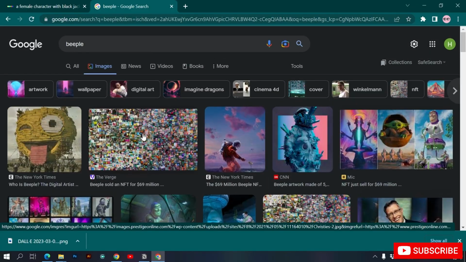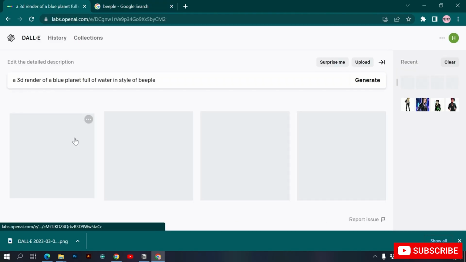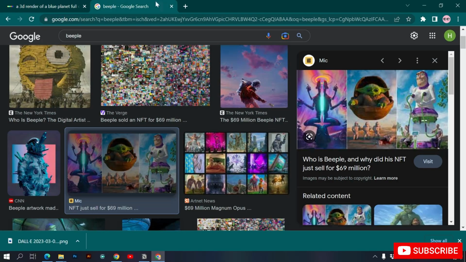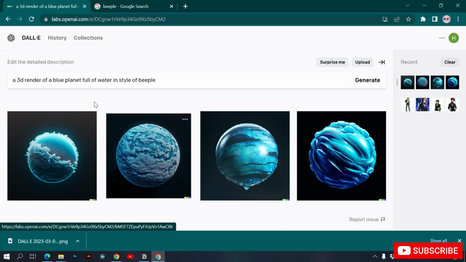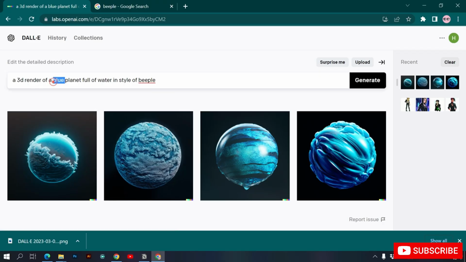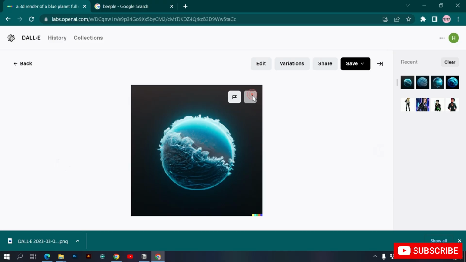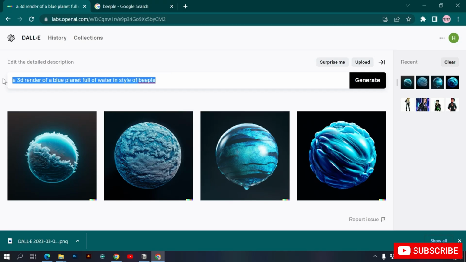So let's see if DALL-E is able to understand the prompt and able to create art like these. So let's see a 3D render of a blue planet full of water in style of Beeple. So it tries to replicate a style of Beeple in its artwork as well. Of course, it will also take into account the blue planet full of water. So I like this one, really good. You can download it, go back, and let's search for something else.